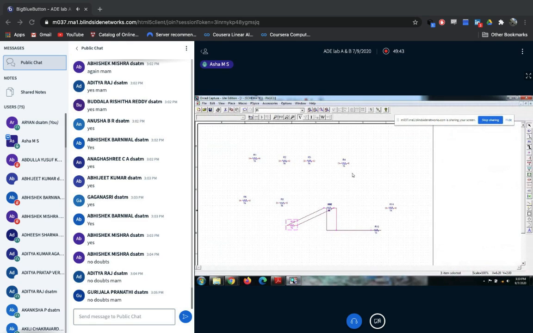Is it clear? So however many components are required, just click that many times. If you want to place them in different places, you have to click on different places only. If you click on the same place, the components will be overlapped, and even though they are overlapped, you won't come to know. That's the reason. Wherever components are required, click that many times in the editor at different places. See, now I have R1 to R14.